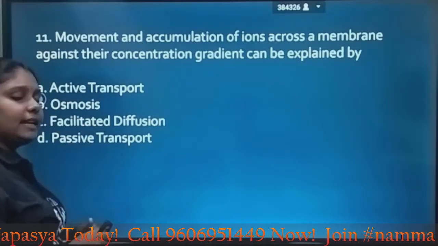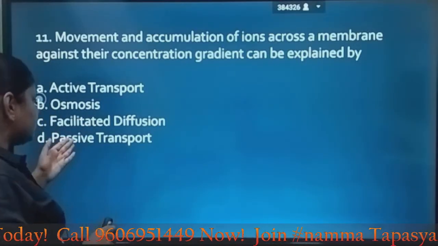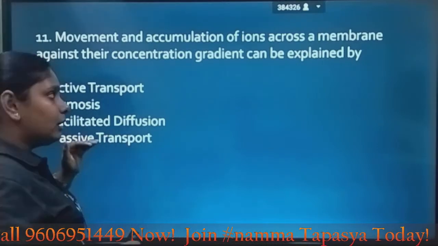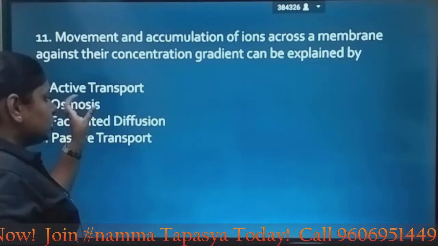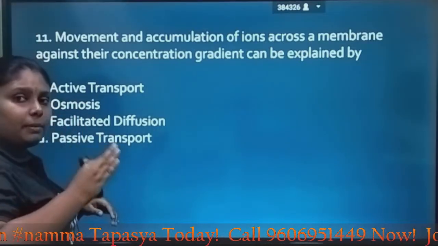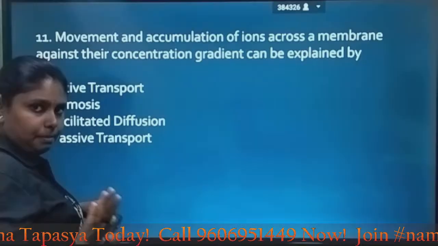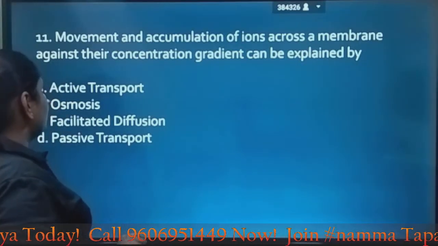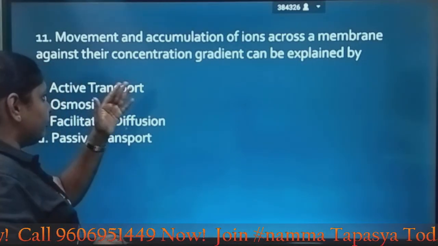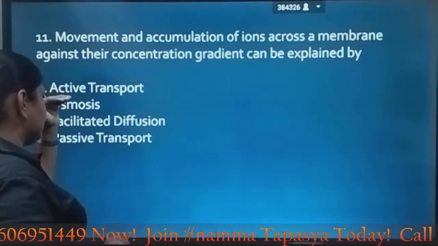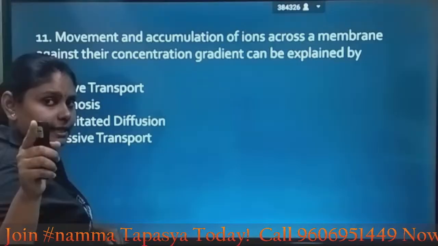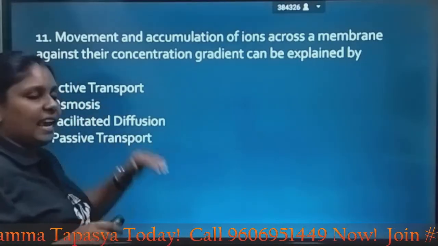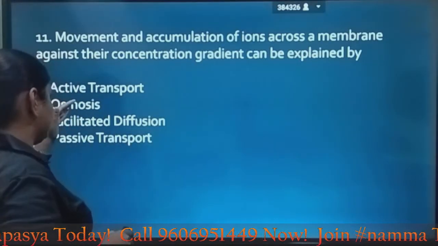And what is facilitated diffusion? It is also a kind of passive transport that does not require energy. Osmosis is the movement of molecules from higher to lower concentration across a semi-permeable membrane. So movement and accumulation of ions across a membrane against their concentration gradient, using energy, that is ATP, is option A, active transport, which is the answer.